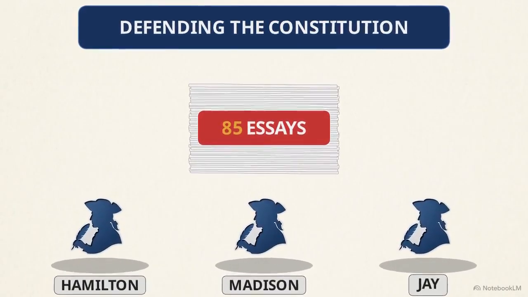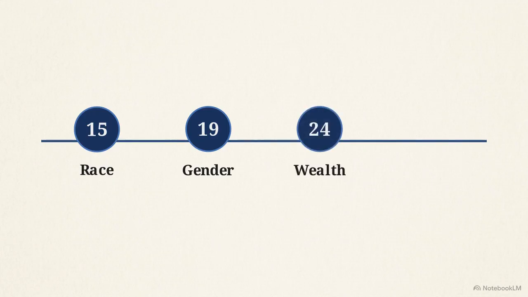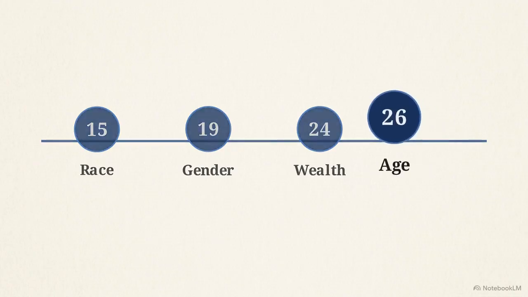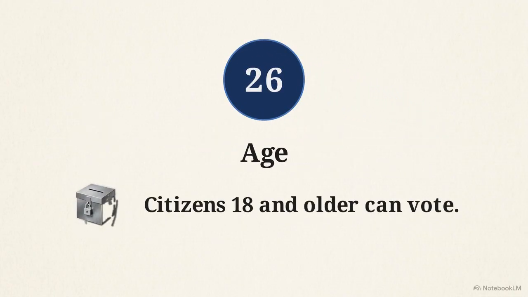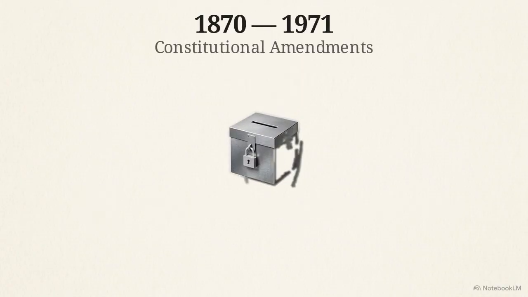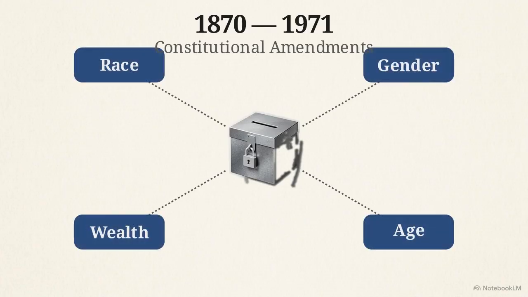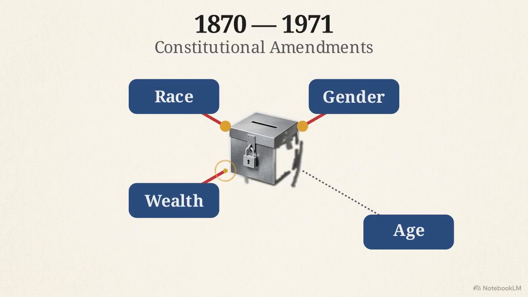Question 14 asks you to describe one of the 4 amendments about who can vote. These changes were passed over a century, specifically barring the government from denying the vote based on a citizen's race, gender, or their ability to pay a tax. You only need to name one. The most recent change, the 26th Amendment, is often the easiest to remember. Citizens 18 and older can vote. Between 1870 and 1971, these 4 specific constitutional additions formally expanded the ballot box to include race, gender, wealth, and